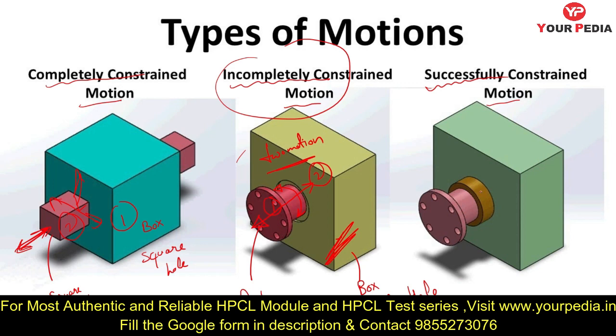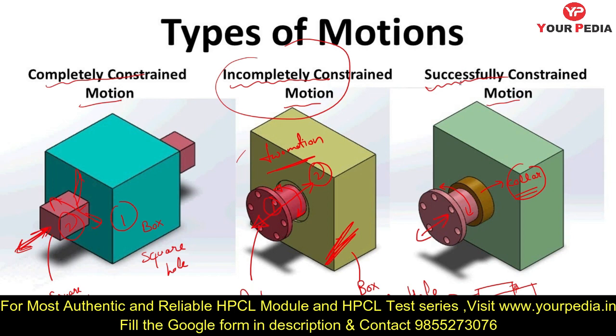So here you can see this is the incompletely constrained motion assembly. What you have done here is applied a collar. If I give you a 2D view, this is a shaft, and you have used one collar here and one collar at the other end. Due to this collar, the shaft can't move in this direction, it can only rotate. So by using the external element collar, you restrict the linear or longitudinal motion of the shaft, and the only motion that remains is rotational motion.